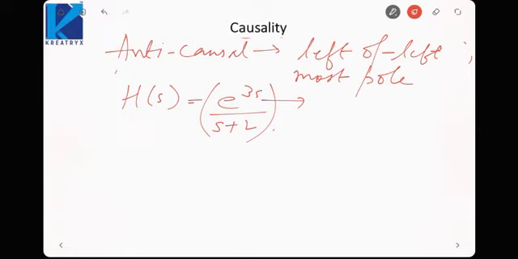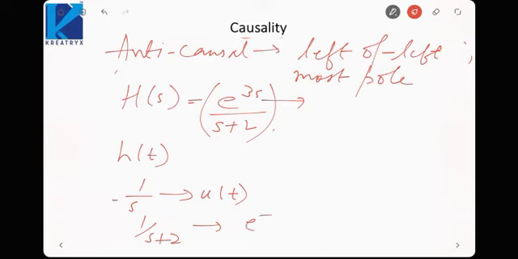So suppose we want to take the inverse transform, to find h(t). Now we know 1 upon s would have an inverse u(t). So 1 upon s plus 2 would have an inverse e raised to power minus 2t u(t). Now this e raised to power 3s would be due to shifting.